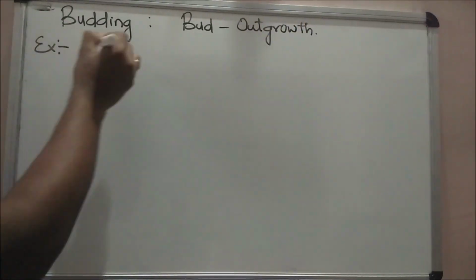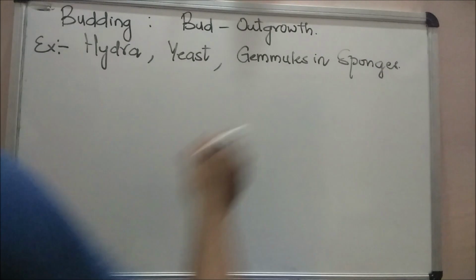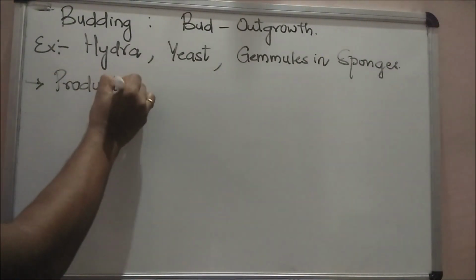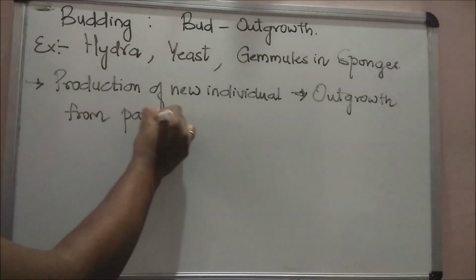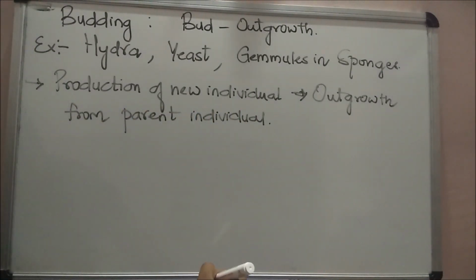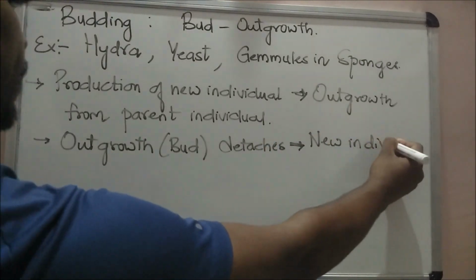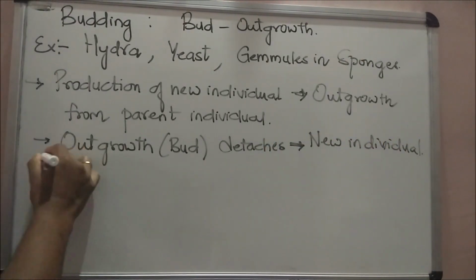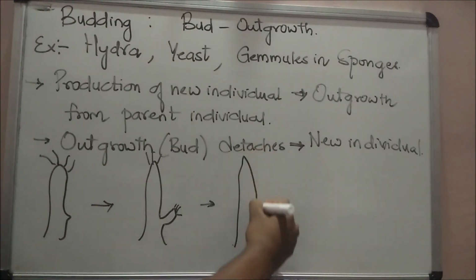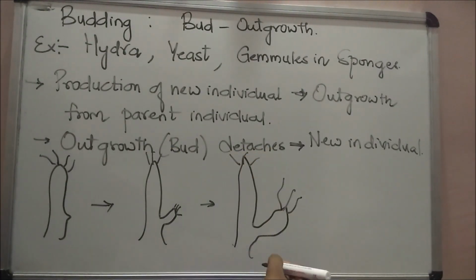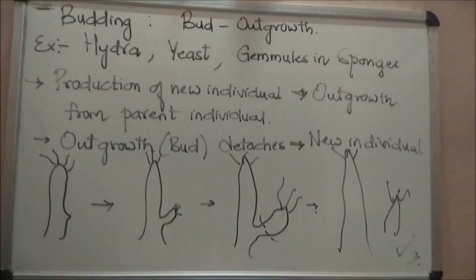The next mode is budding. Examples are hydra, yeast and gemmules in sponge. Here, a small outgrowth called a bud develops due to repetitive cell division at one particular place of the body. This bud gradually grows and gets detached from the parent cell and forms a new individual. This process is called budding.